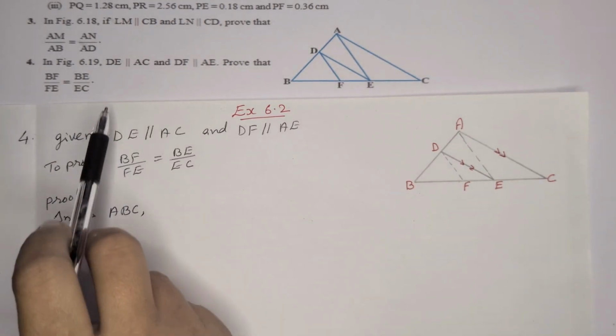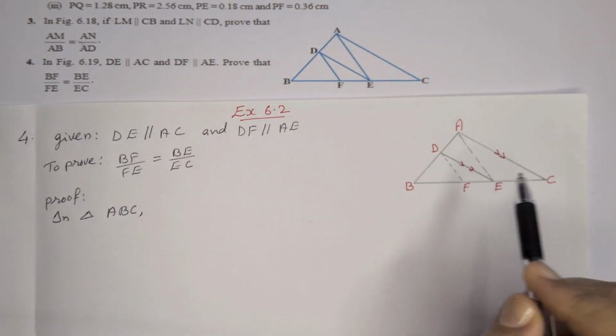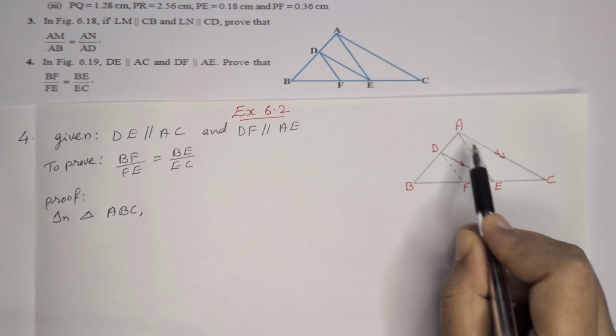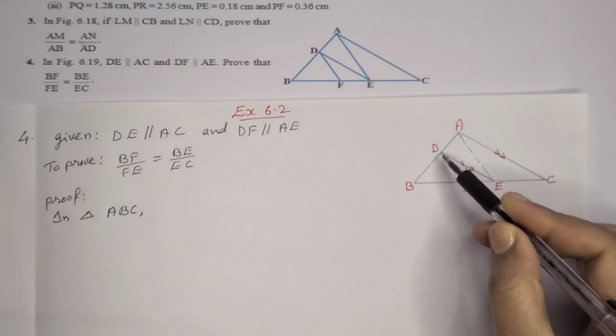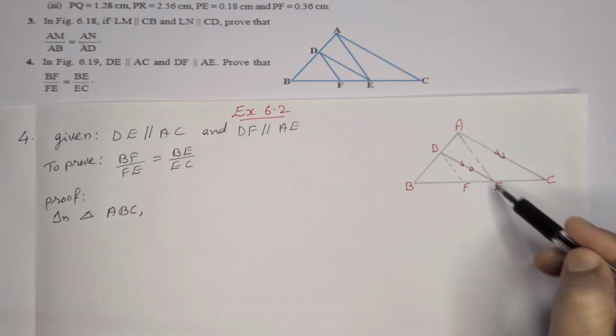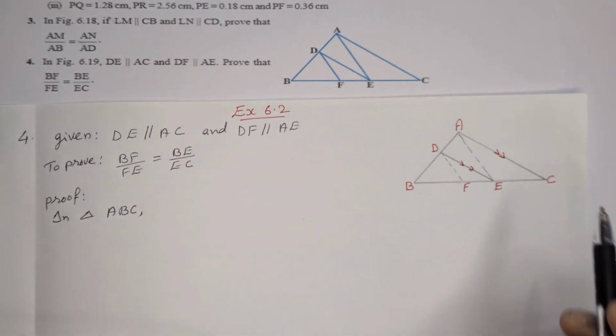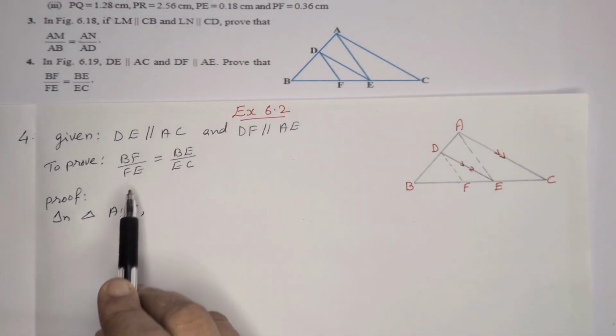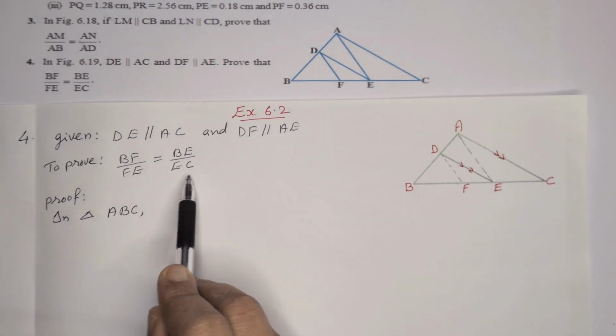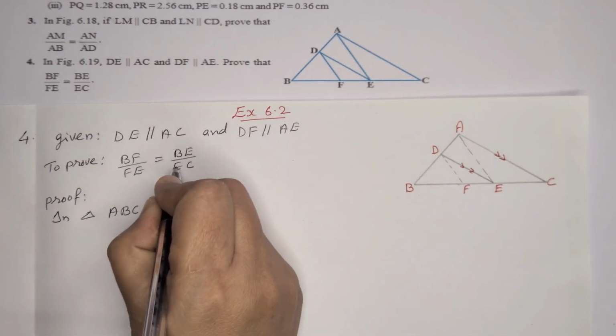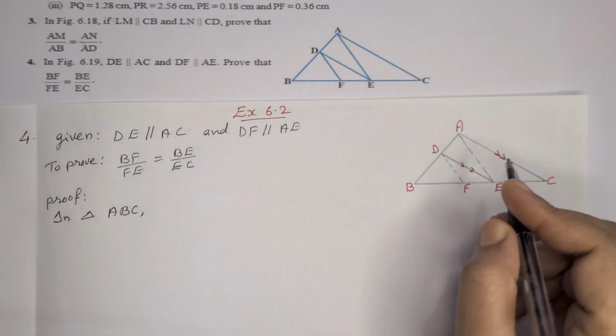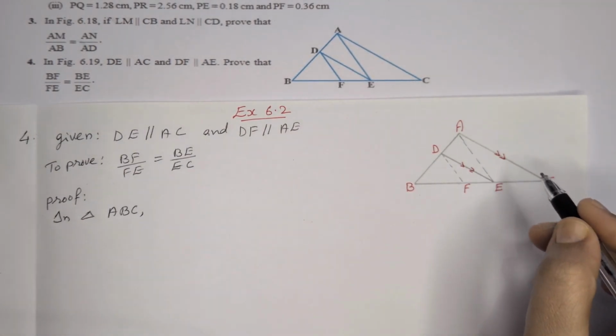Question number 4. In the figure, triangle ABC, DE parallel to AC and DF parallel to AE. That's given. Then to prove BF by FE is equal to BE by EC. For that proof, first we can consider the triangle ABC.